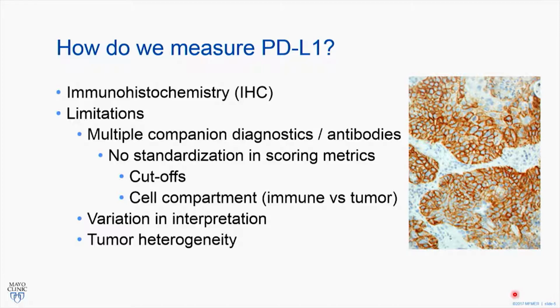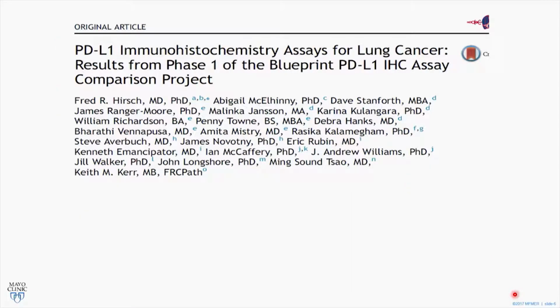If you look at the clinical trial for atezolizumab, you'll see that what they found was that positive scoring in the immune cell was actually a better predictor of response than on the tumor cell itself. And so they have incorporated immune cells into their scoring metrics. This is important in colorectal tumors because, as I'm sure you all know, they often demonstrate a large immune cell infiltrate, and typically they show zero staining on the tumor cell. So as with any IHC, you're also relegated to variation in interpretation and tumor heterogeneity. So this is a topic of much debate, how immunohistochemistry should still play a role, and there have been multiple studies that have been targeting this very question.